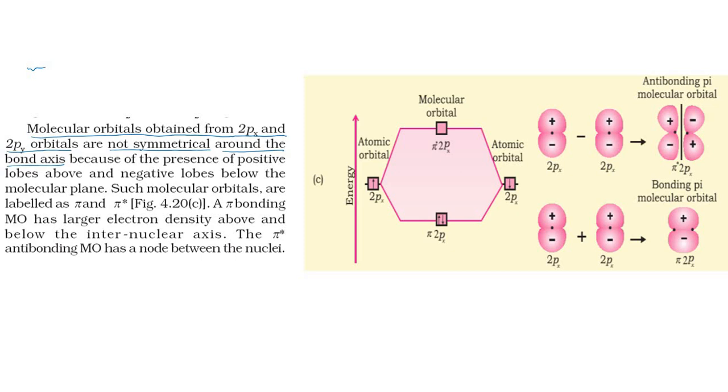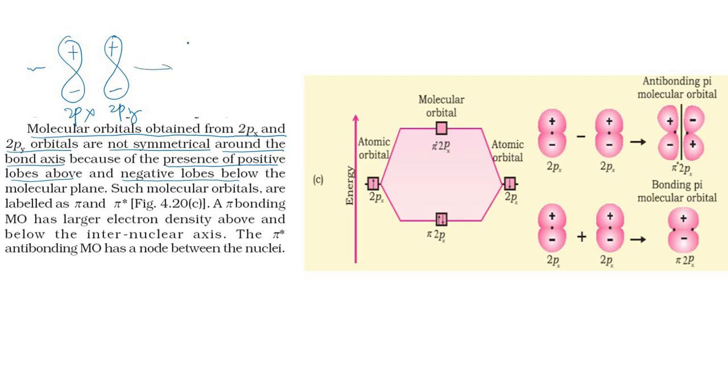But 2px and 2py are not symmetrical around the bond axis because of the presence of a positive lobe above and a negative lobe below. If this was 2px, and another one with respect to 2py, positive lobe above and negative lobe below,